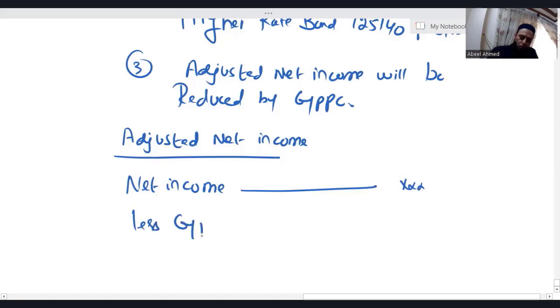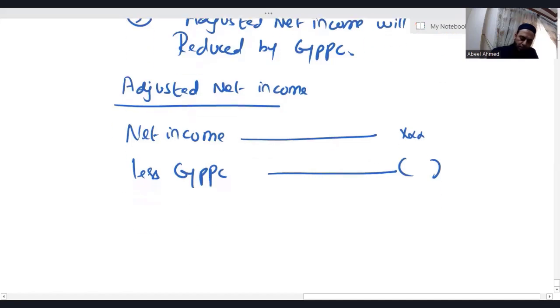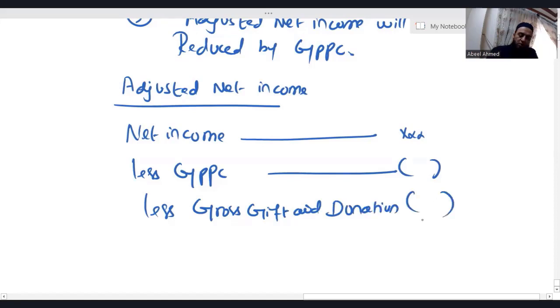less gross personal pension contribution, less gross gift aid donation. Now listen, gross gift aid donation works exactly the same as PPC. Whatever you have contributed is 80%, and 20% of the donation is paid by HMRC.